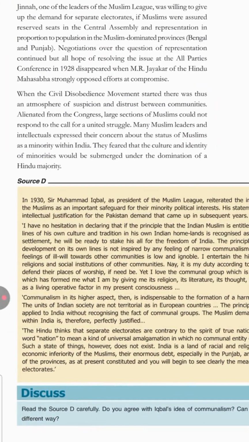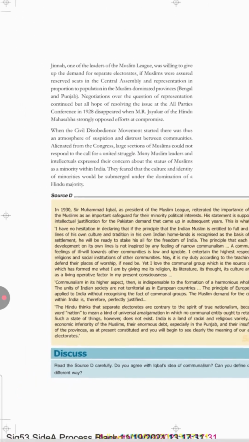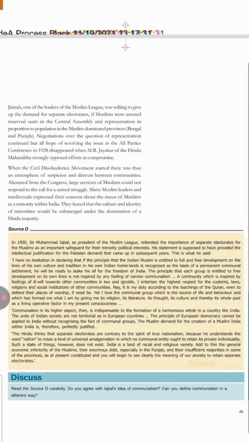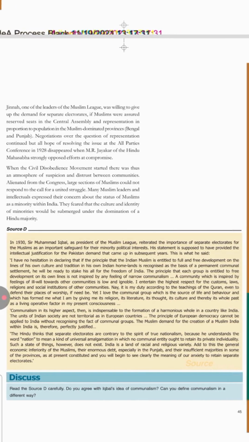by 1930, Allama Iqbal had given a vague idea of a separate state of Pakistan. When the Muslim League was convinced by the Congress not to go in for a separate electorate, Allama Iqbal suggested that there should be a new Muslim nation, a separate state of Pakistan. Now, in the